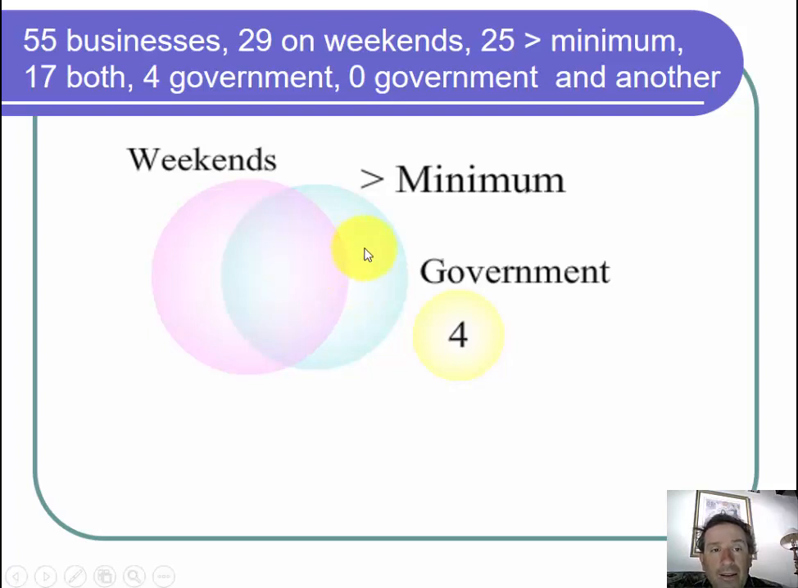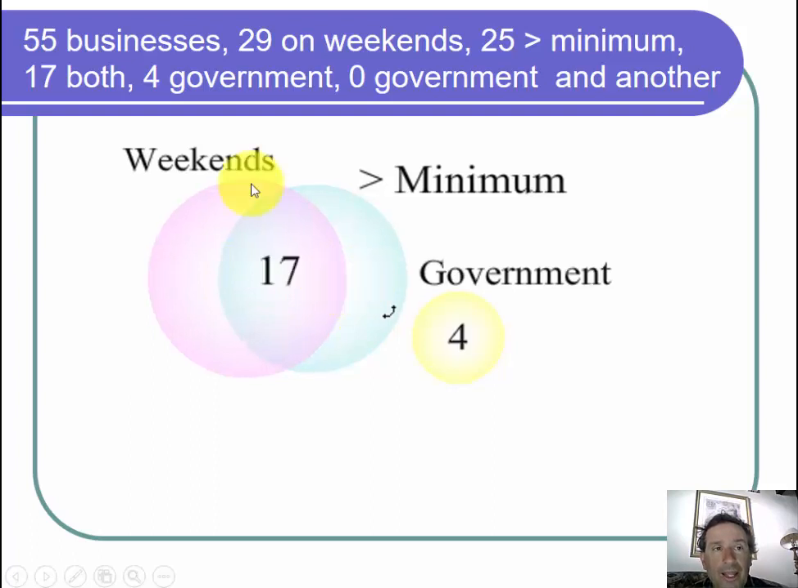On the other hand, the open on weekends and the pays more than minimum wage, they do overlap. There were 17 that were both. Those are not mutually exclusive. So I make sure they do overlap. Now let's fill in the numbers for the rest of them.